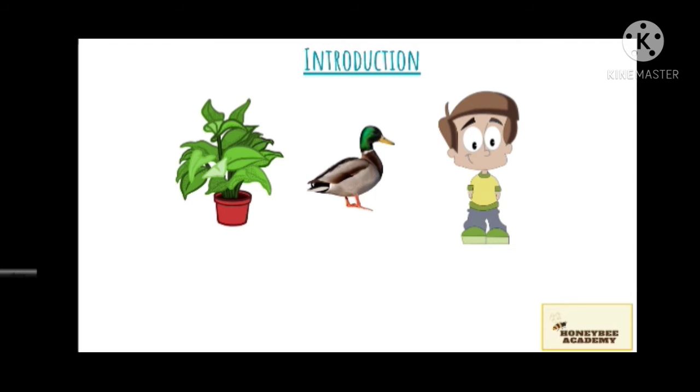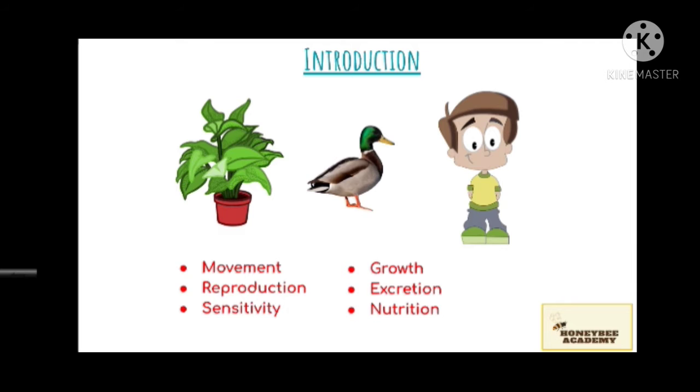These are movement, reproduction, sensitivity, growth, excretion and nutrition. All living things have all these characteristics. Plants can't move, yet they have all the other characteristics, so they're still classified as living things. All living things reproduce, sense and grow, whether it's you or me or any plant or any animal. And all living things excrete waste.